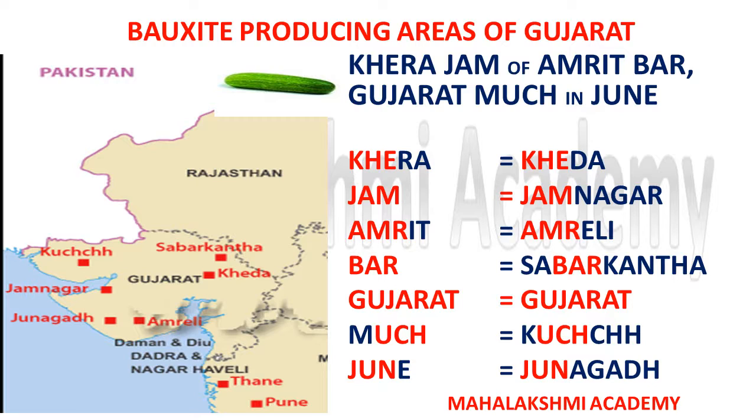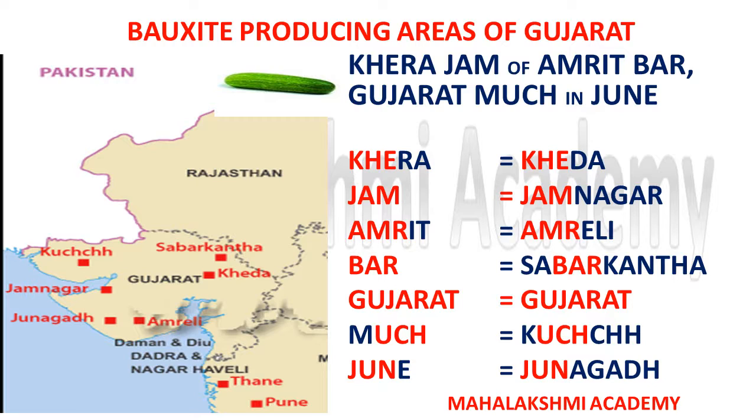You have to learn this short trick, and it will help us to locate the areas where we can find bauxite mines. So how is it going to work? Khira stands for Kheda district, as you can see in the map. Jam stands for Jamnagar. Amrit stands for Amreli. Bar stands for Sabarkantha. Gujarat reminds us that the short trick is related to Gujarat. Much stands for Kutch, and June stands for Junagadh.